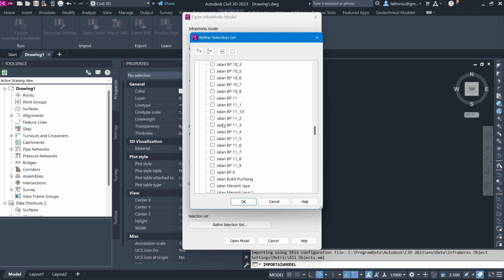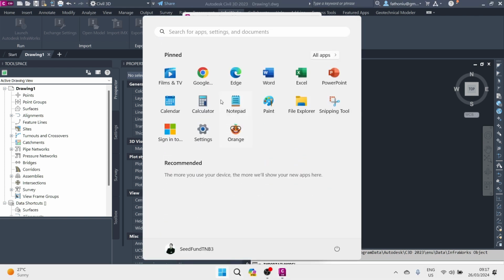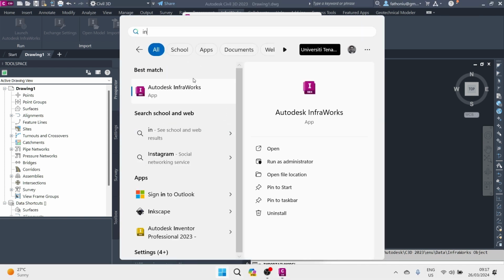and then the component road, yes, we want the component road. If you want to transfer only specific component roads from InfraWorks, then you can select. So let me open the InfraWorks, since we already have it.